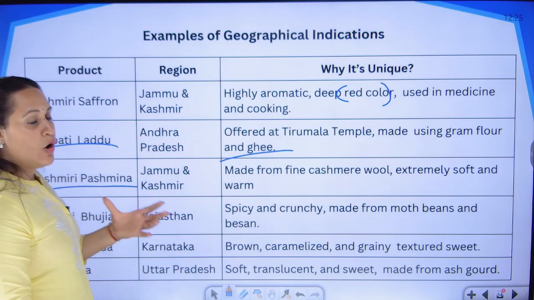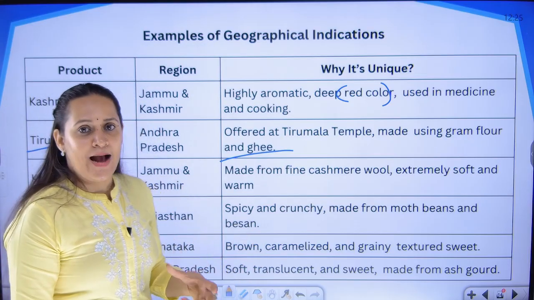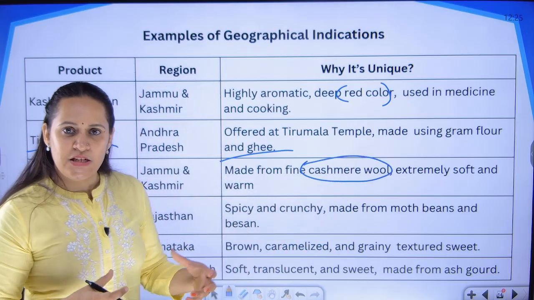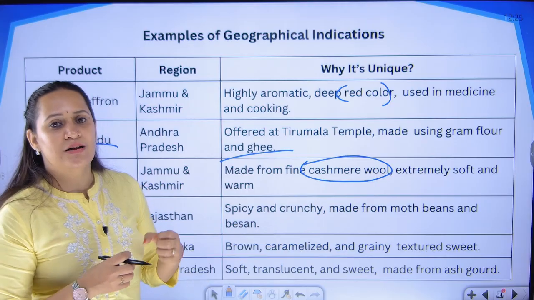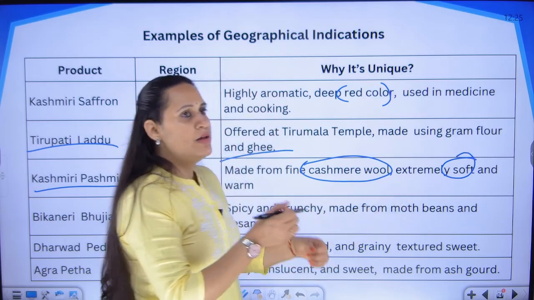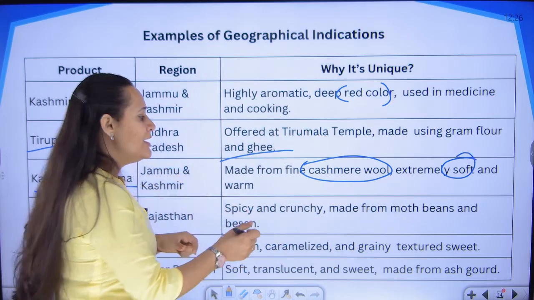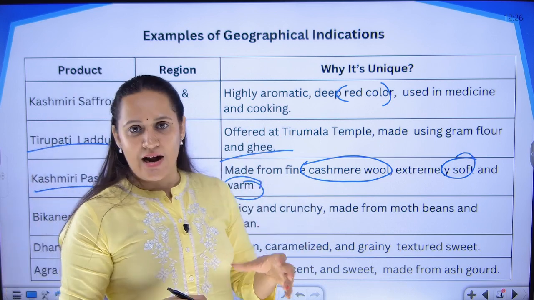Kashmiri Pashmina, like we have already told you, the Pashmina shawls are made from wool, and that wool is nothing but Kashmiri wool, which comes from sheep living in the Himalayan region, so they have certain high levels of quality. The wool is extremely soft. The Pashmina shawls are not very thick, they are very thin, but still they give high levels of warmth to the body to suit the weather conditions of that location.